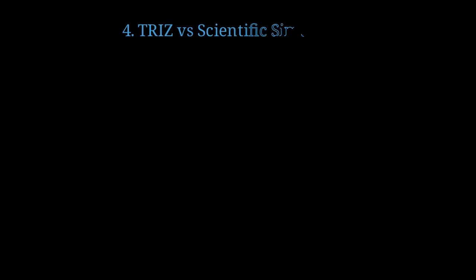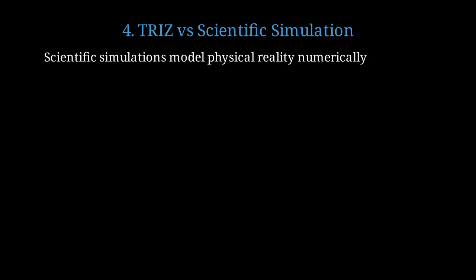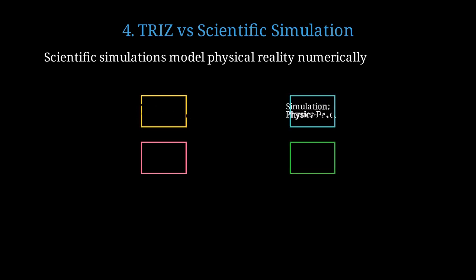Now let's compare TRIZ to modern scientific simulations. Are they competitors or complementary tools? Scientific simulations use computational models to predict behavior by solving differential equations that describe physical systems. TRIZ provides fast conceptual insights based on patterns, while simulations give precise numerical predictions based on physics. Simulations solve equations like the heat equation, where temperature change over time equals thermal diffusivity times the Laplacian of temperature.